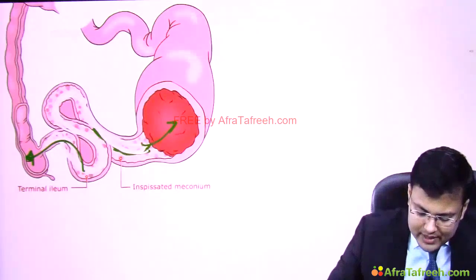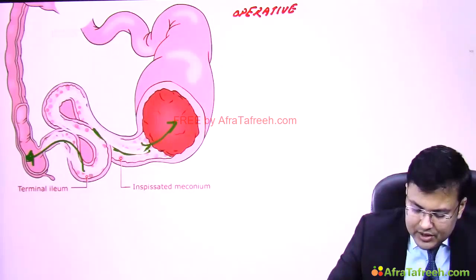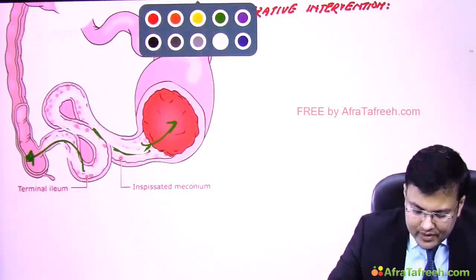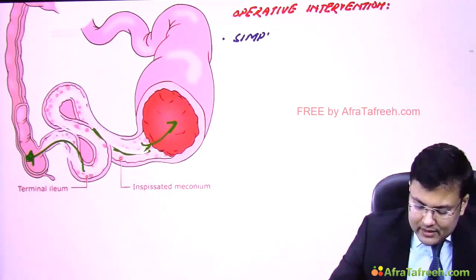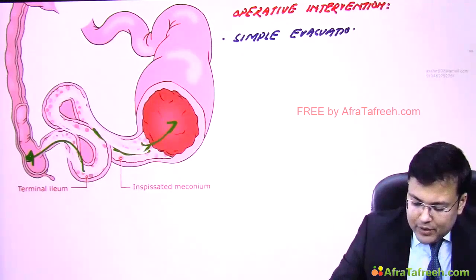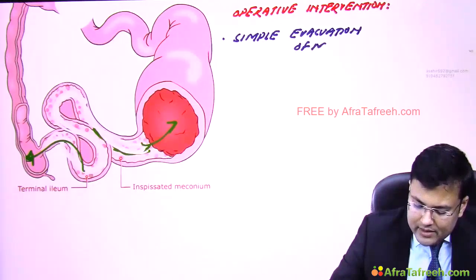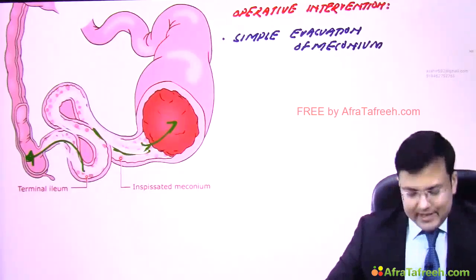So what's the operative intervention in meconium ileus? We go for enterotomy, and after that simple evacuation of meconium, and then perform the irrigation.